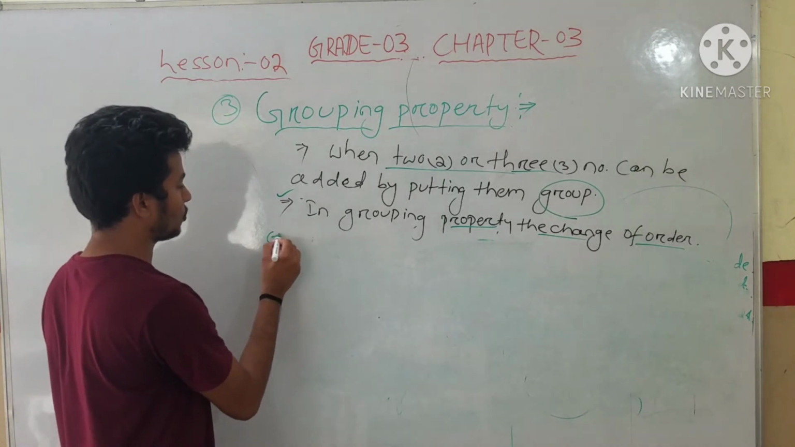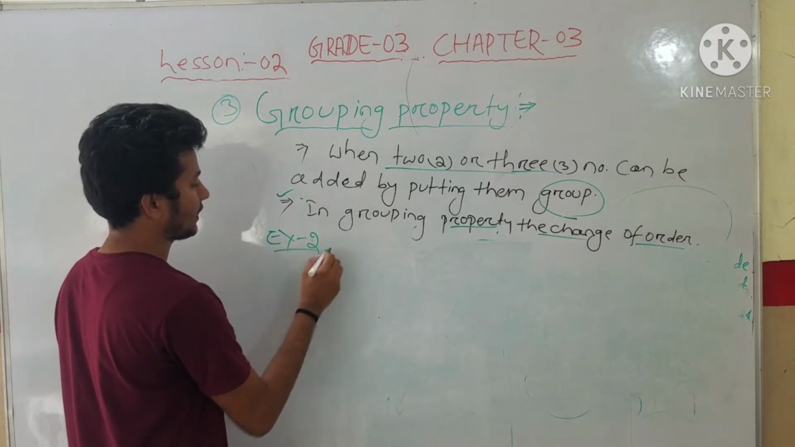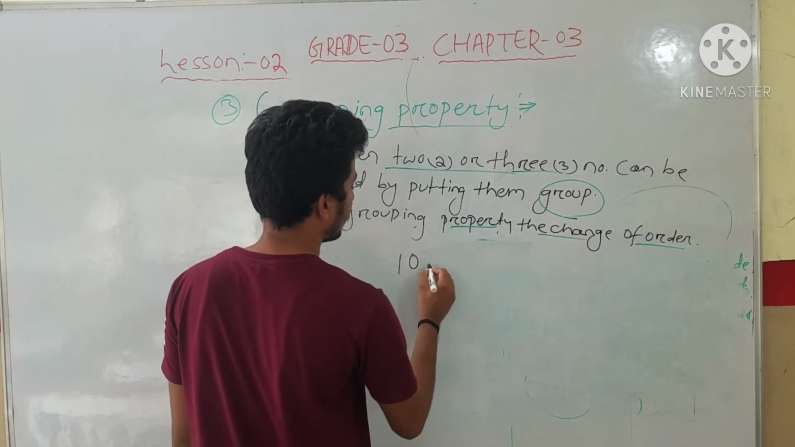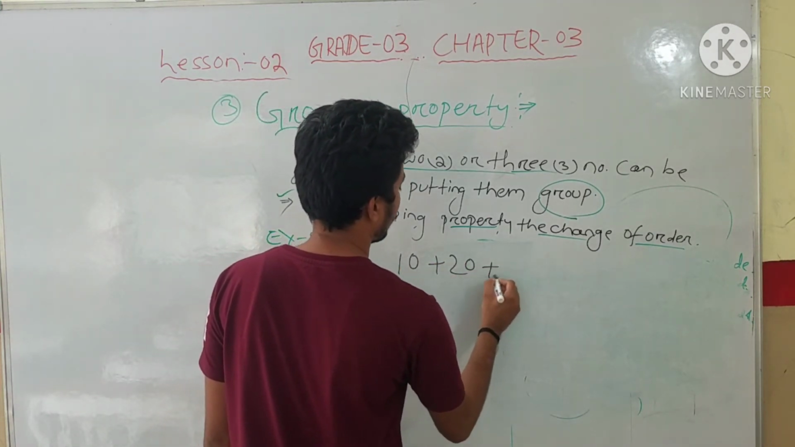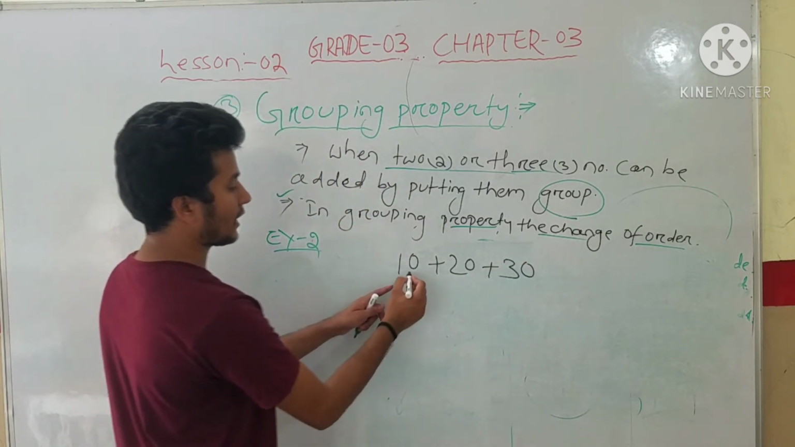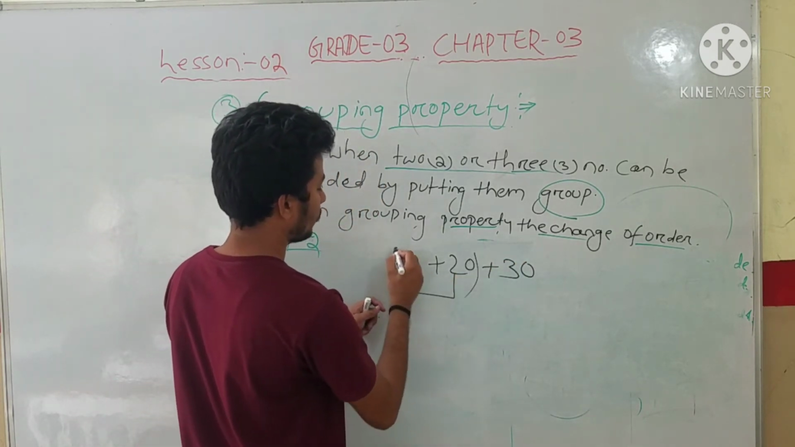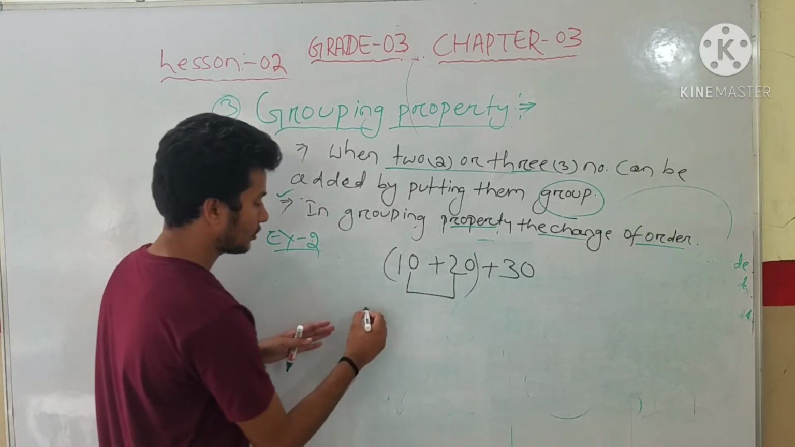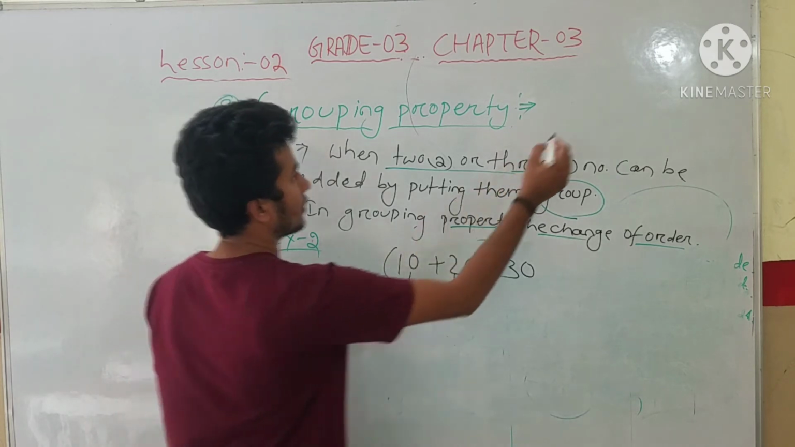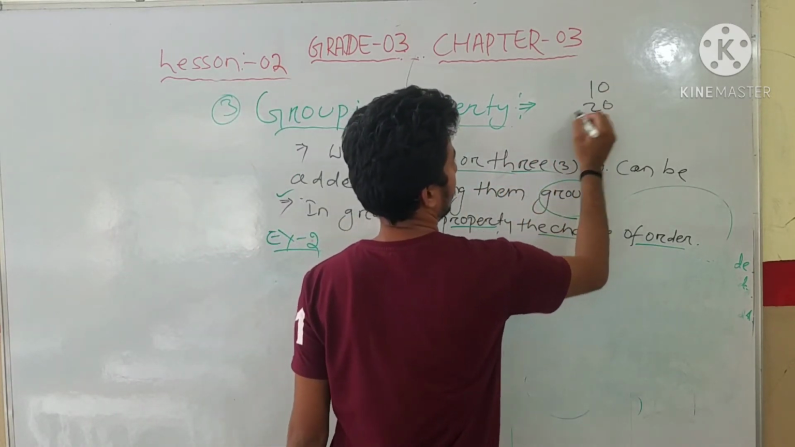See example 2, student. Another example we will take: 10 plus 20 plus 30. First we will add the two, we will group them. So the answer will come: 10 plus 20. You know, student, 10 plus 20.